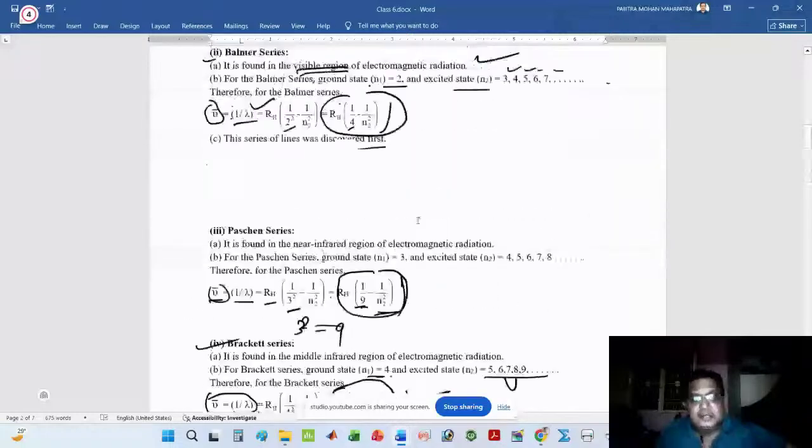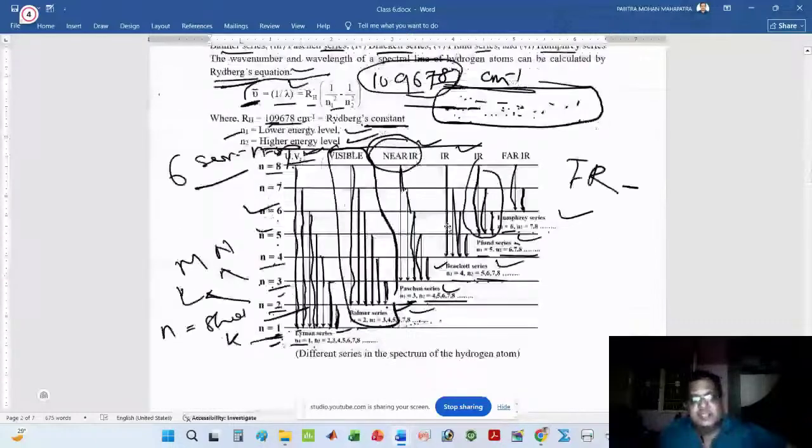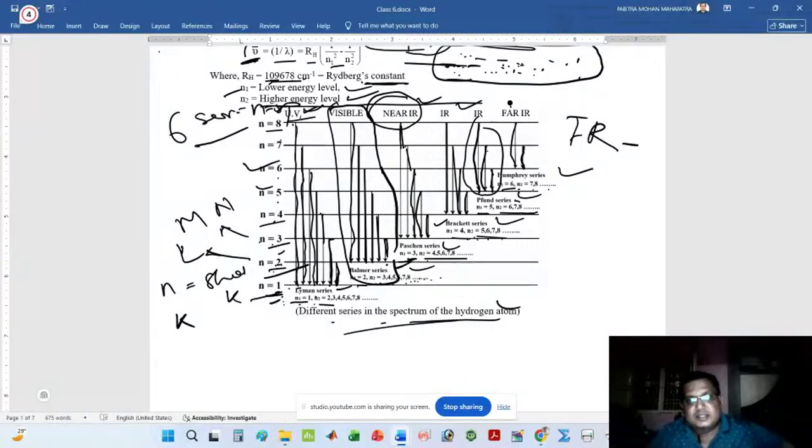Let me explain the Humphreys series. The region is the far infrared. Here the ground state is n1 = 6 and the higher state n2 = 7, 8, 9. Here I have written only 7, 8, but you can write 9, 10, 11 like this.